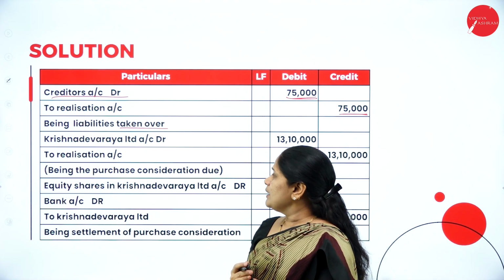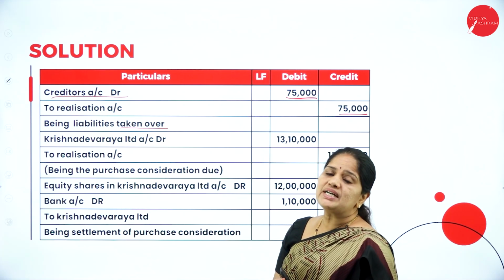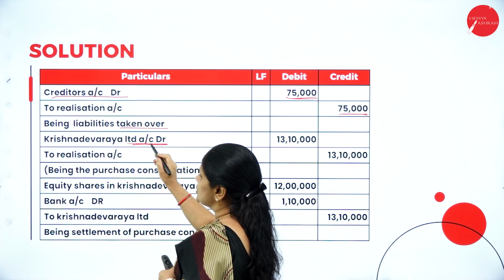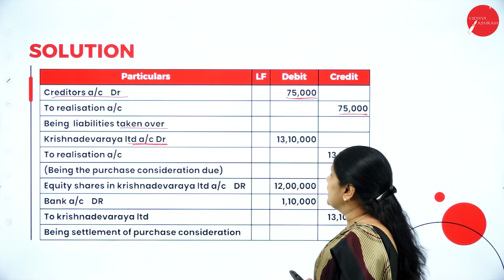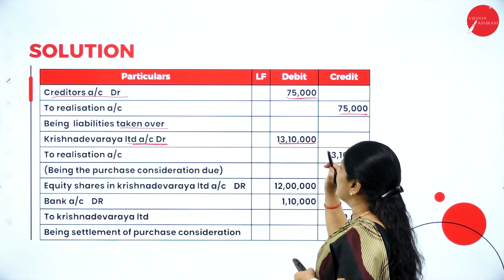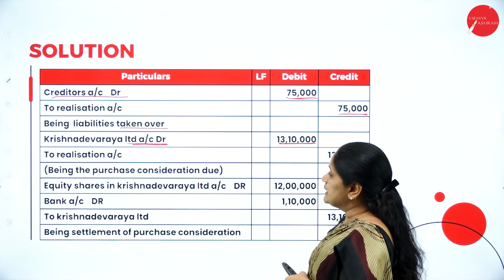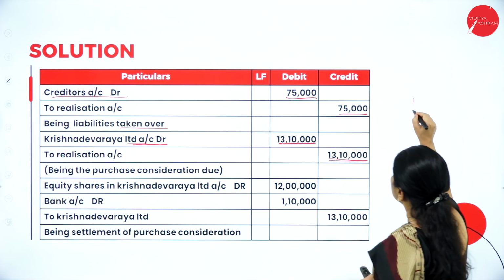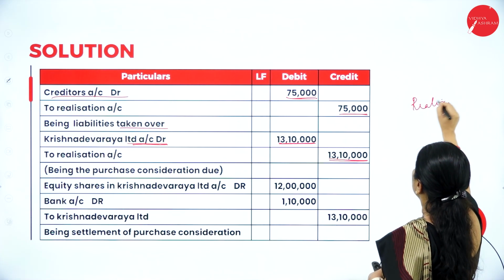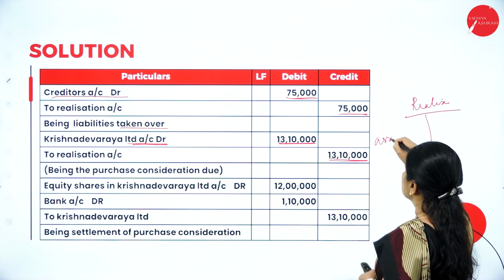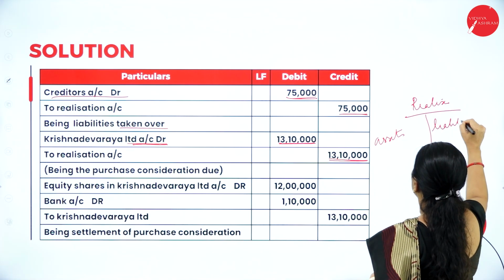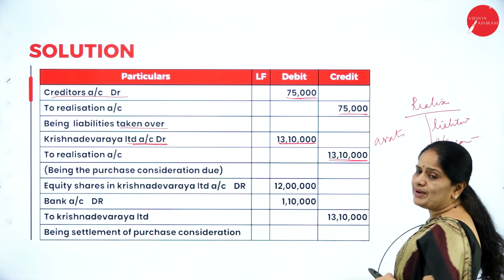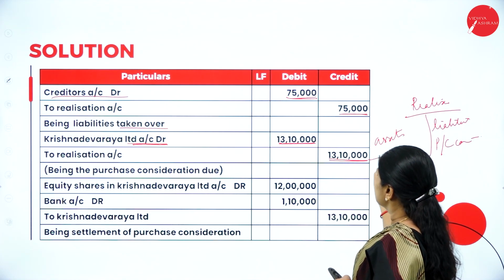Then next, we have to pass an entry for purchase consideration due. Who has to pay us purchase consideration? Krishna Deva Raya Limited has to pay us. What is the purchase consideration we have calculated? It is 13,10,000 to realization account, 13,10,000. In the realization account, a rough account you prepare. All assets will be here, all liabilities will be here. Then we have the purchase consideration which has to be mentioned on the credit side.